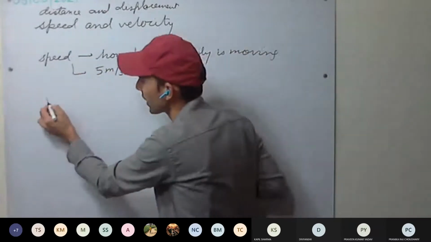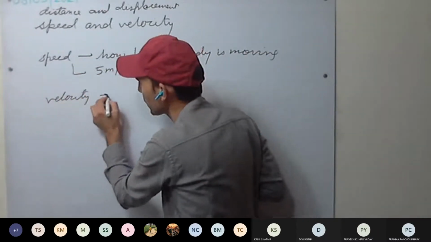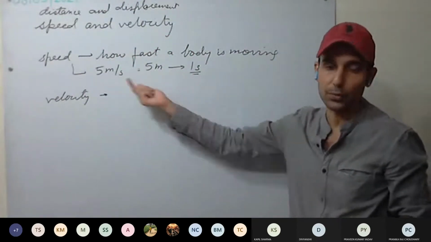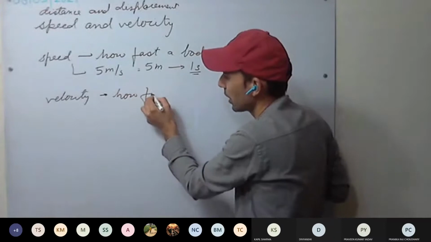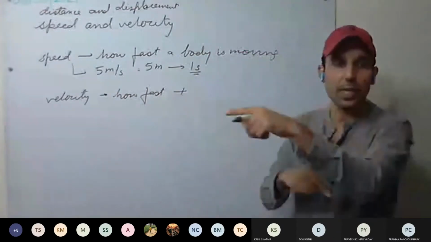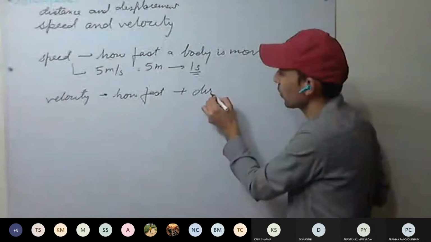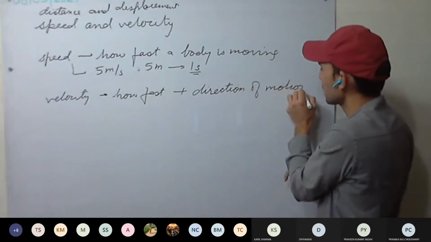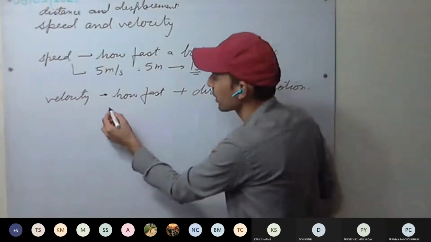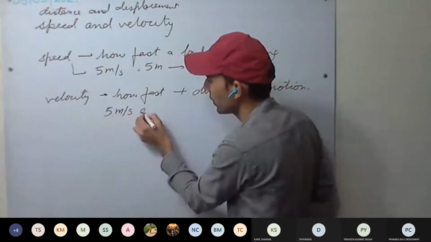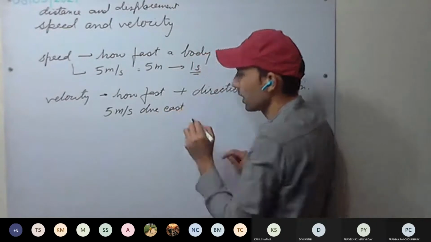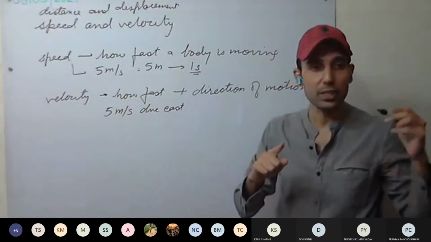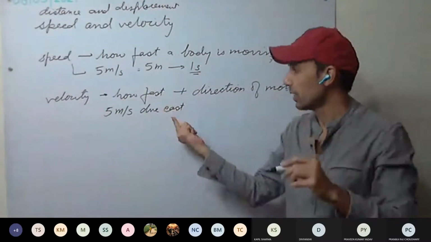Okay. What will velocity tell? It will as well tell how fast the body is moving, but it provides something extra: how fast the body is moving plus in which direction the body is moving. It will provide us the direction of motion as well. If I say 5 meters per second due east, it means the body is moving with a speed of 5 meters per second in the east direction.